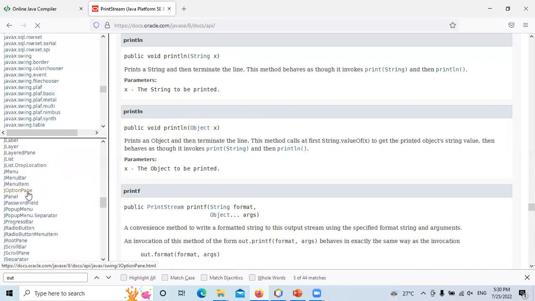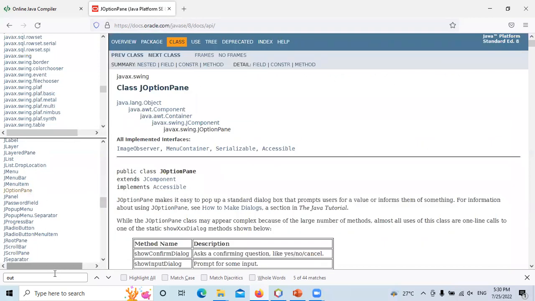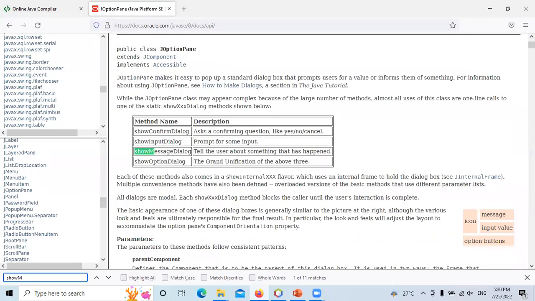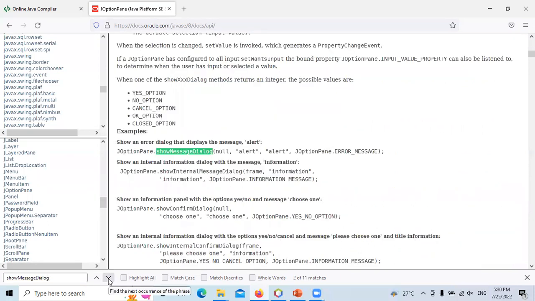Here's the JOptionPane, and in this we go to showMessageDialog. So let's search for the showMessageDialog method.